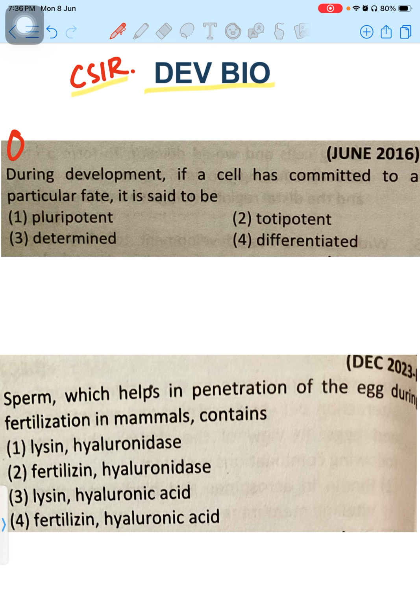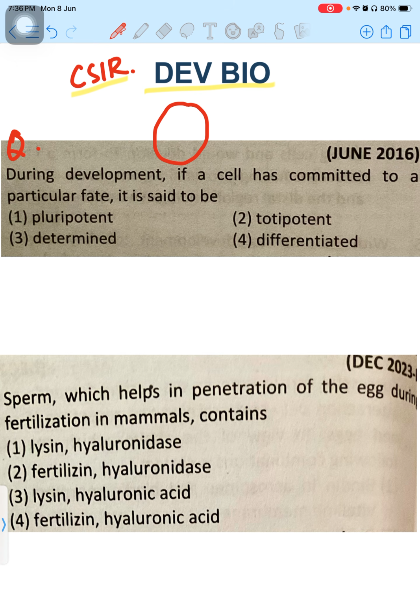Let's try to cover CSIR Dev Bio important questions. Here you can see the first question. During development, if a cell has committed to a particular fate, it is said to be. The options are pluripotent, totipotent, and determined or differentiated.